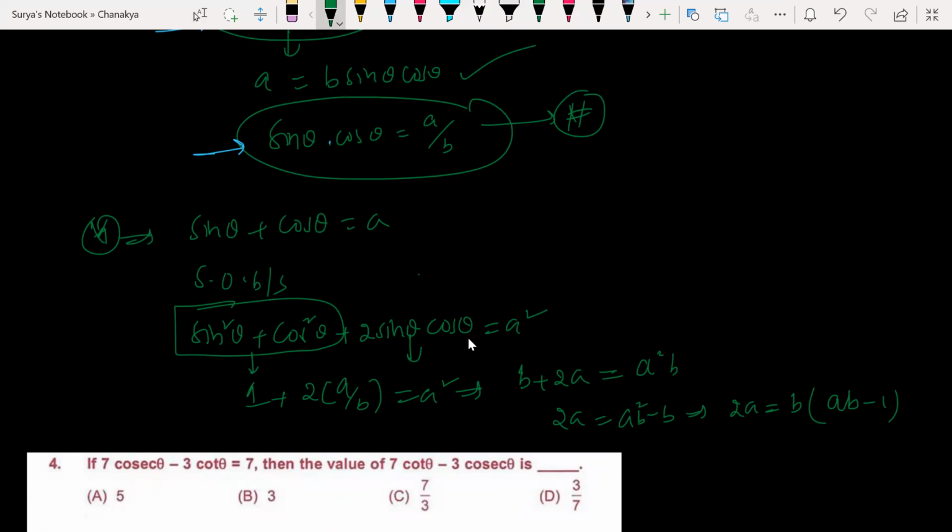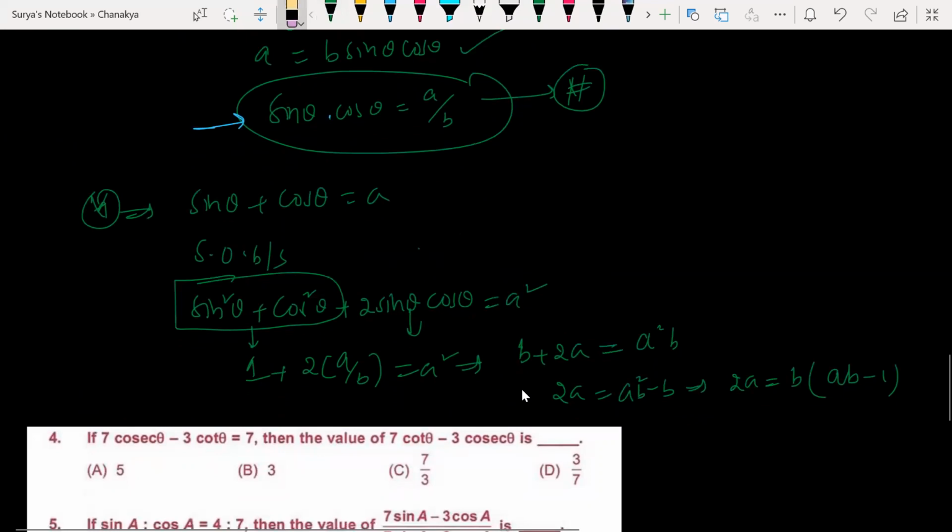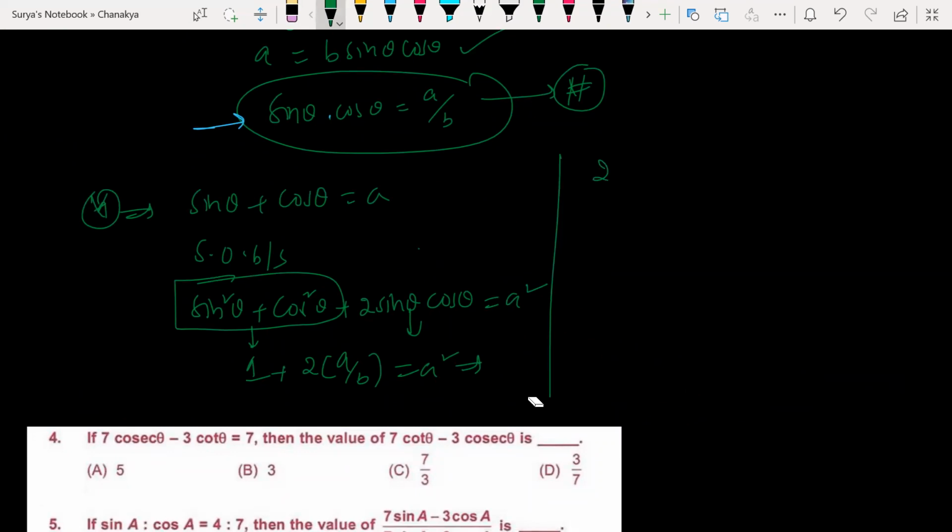So from the starting itself, I just replaced instead of finding A, B, and all. Look at it. So 2a by b is equal to a square minus 1. So 2a is equal to b.